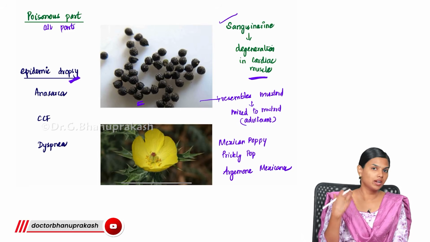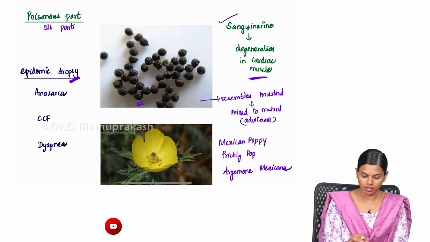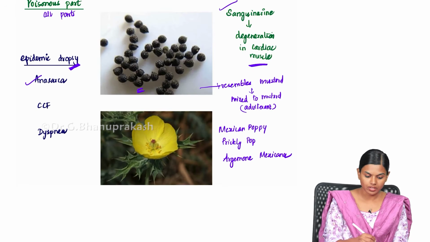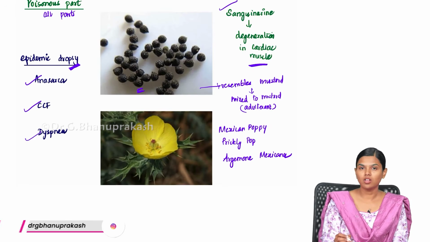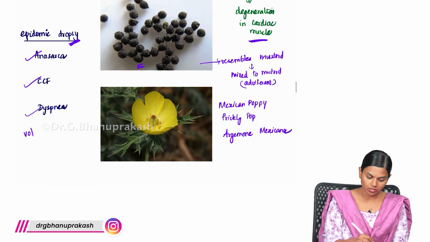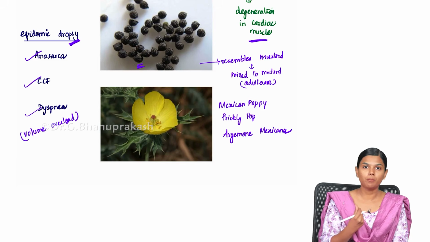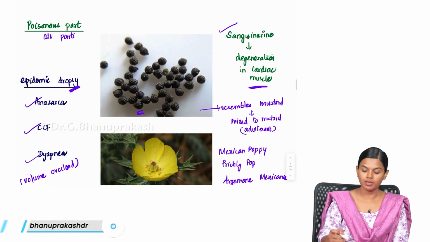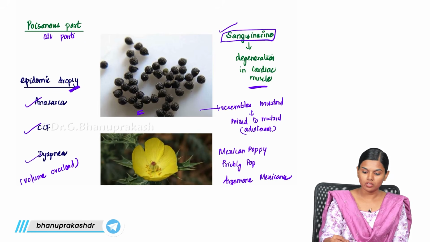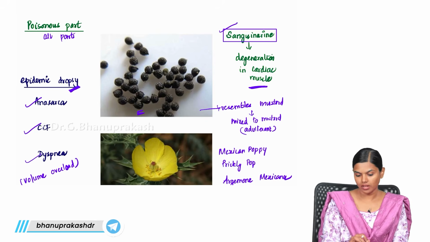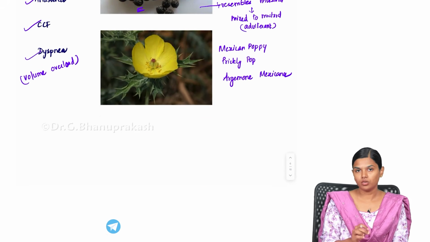If it is consumed as an adulterant or as such, you will get epidemic dropsy, where you will have anasarca, congestive cardiac failure and dyspnea. All volume overload conditions, because of the failure of the heart. This will cause degeneration of the myocardium, right? The heart will not be able to pump properly, and this happens mainly because of sanguinarine. So sanguinarine leads to all these epidemic dropsy features, and this is one important food adulterant.